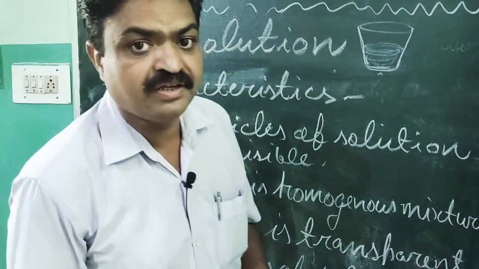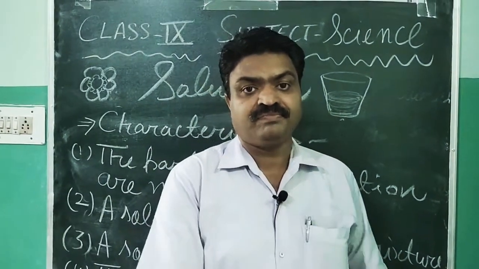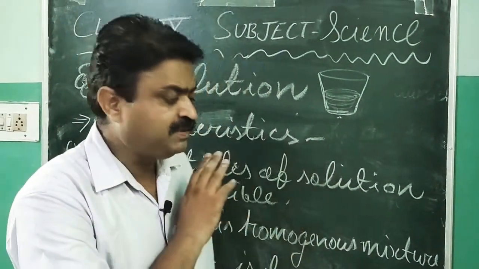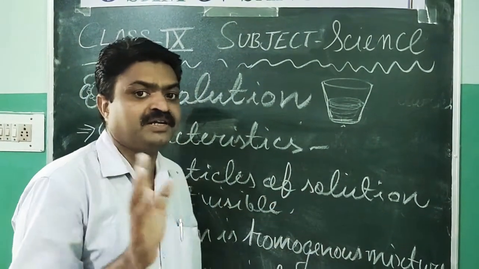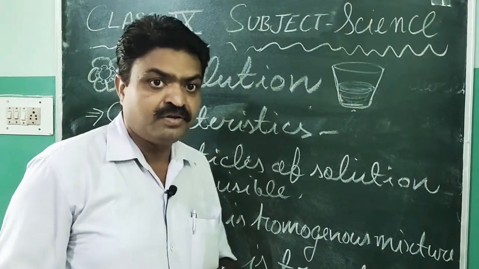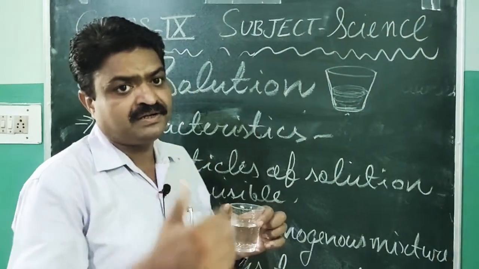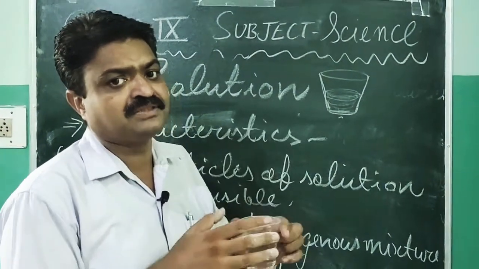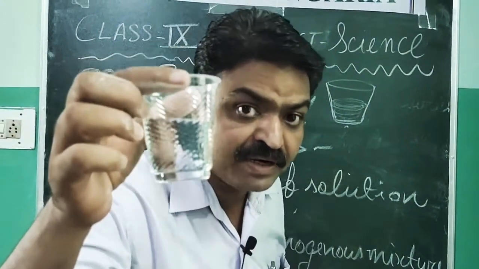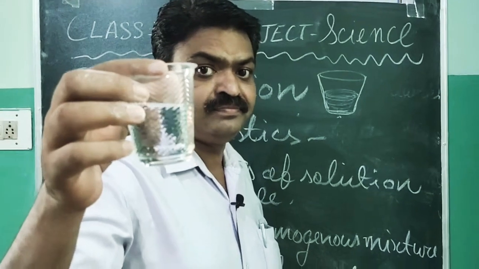A solution is a homogeneous mixture. It is the next characteristic. It has a similar or uniform composition. Uniform means we can't separate out other particles in it. Like in this, the salt particles are completely dissolved.